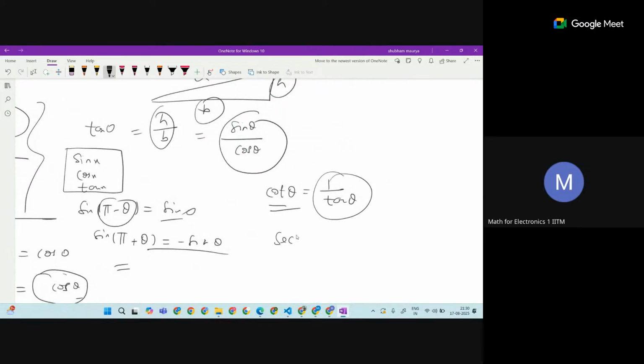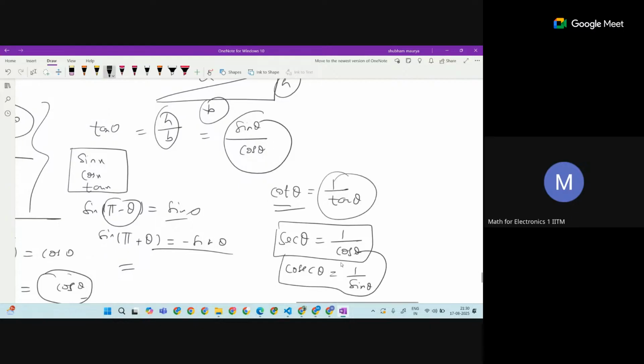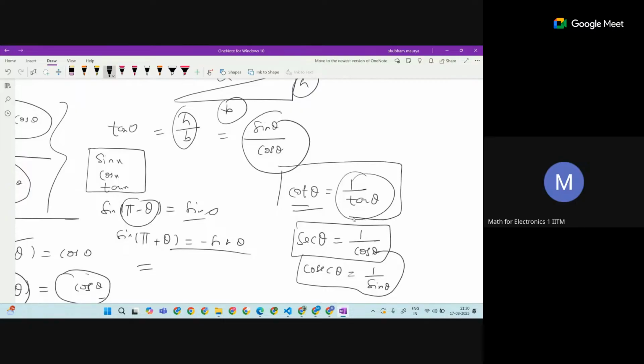There is another, sec theta, which is nothing but 1 upon cos theta. And there is cosec theta, which is nothing but 1 upon sin theta. So these are developed from sin and cos. And these table values you can also evaluate from the same sin, cos, and tan theta. Okay.